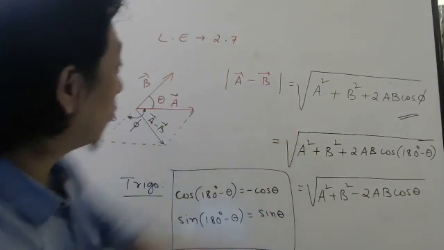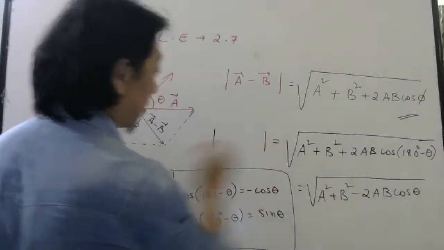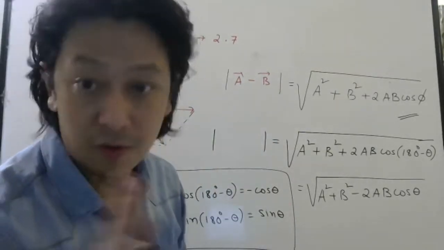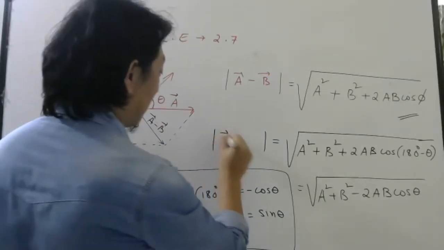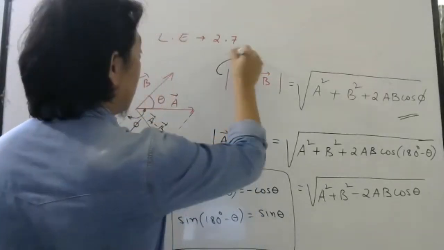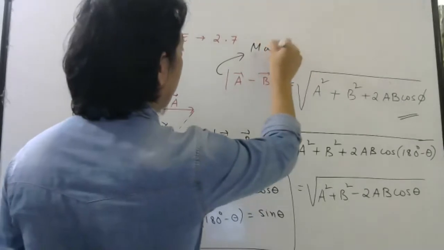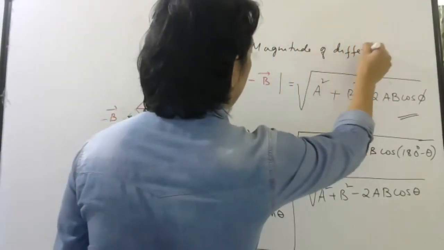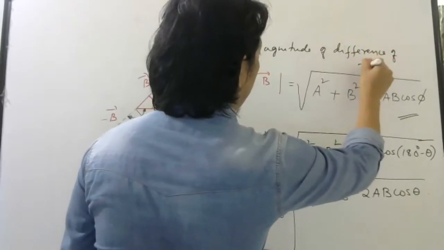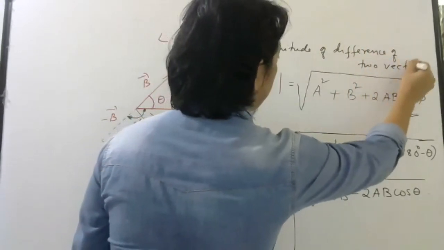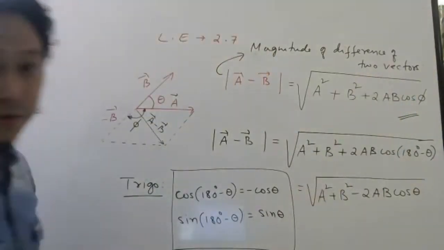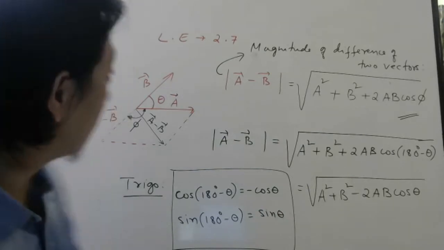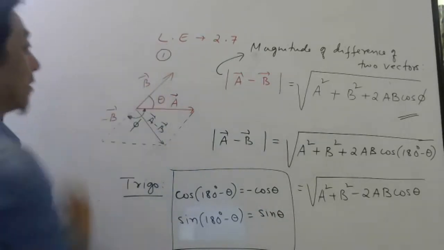So this will give you the magnitude. Magnitude, that is modulus, of which vector? A bar plus B bar? No. A bar minus B bar. So this in words is the magnitude of the difference of two vectors. Okay. That is your first question in learning exercise 2.7.